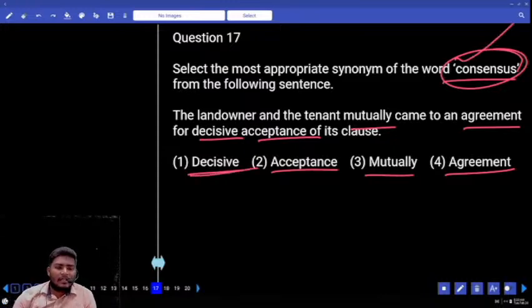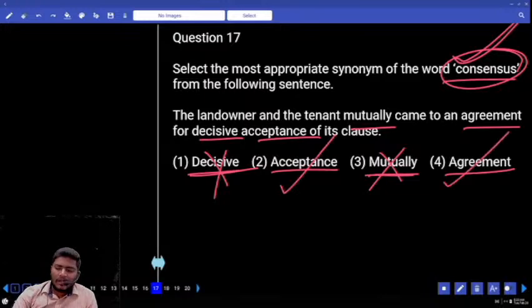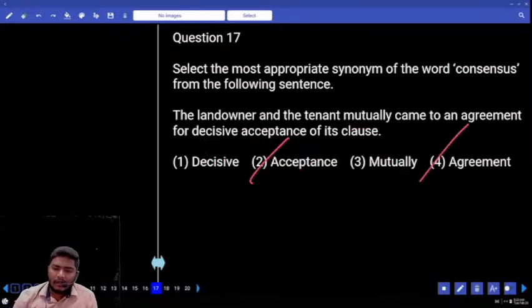Decisive is to take a decision. What do you mean by consensus first of all? To accept something, agree on something, not decisive. Mutually, it is not related. This is also about agreement but not exactly suitable. Acceptance, agreement. Actually, both of them are possible. Both give the synonym meaning. You can go with 2 or you can go with 4. Next.